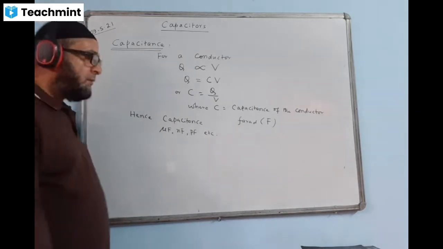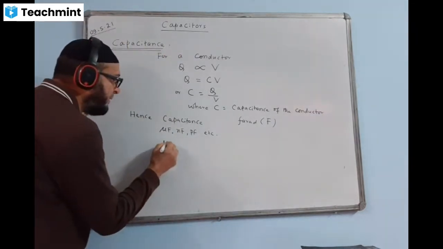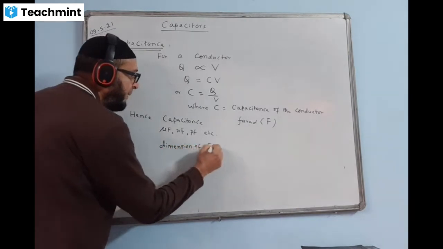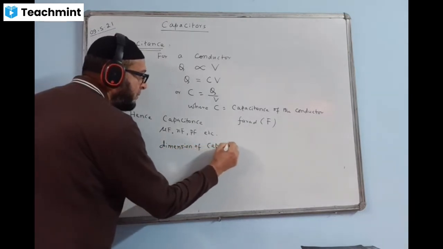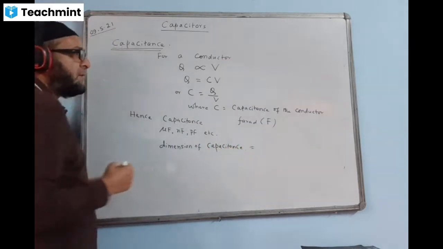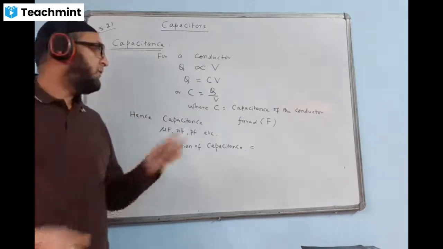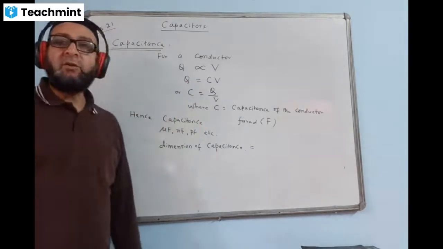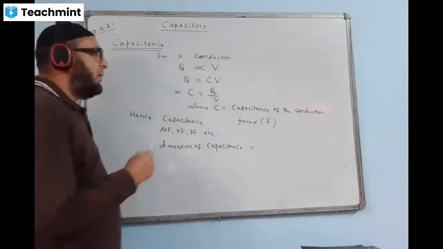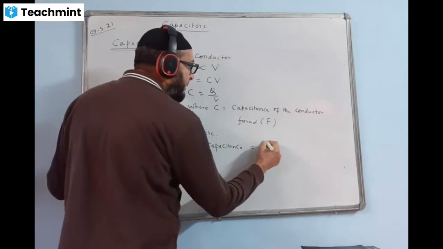Now we write the dimension of capacitance, the physical dimension. To find the dimension of capacitance, we'll make use of this equation: C is equal to Q upon V. The dimension of Q is ampere into time, so that's A into T.